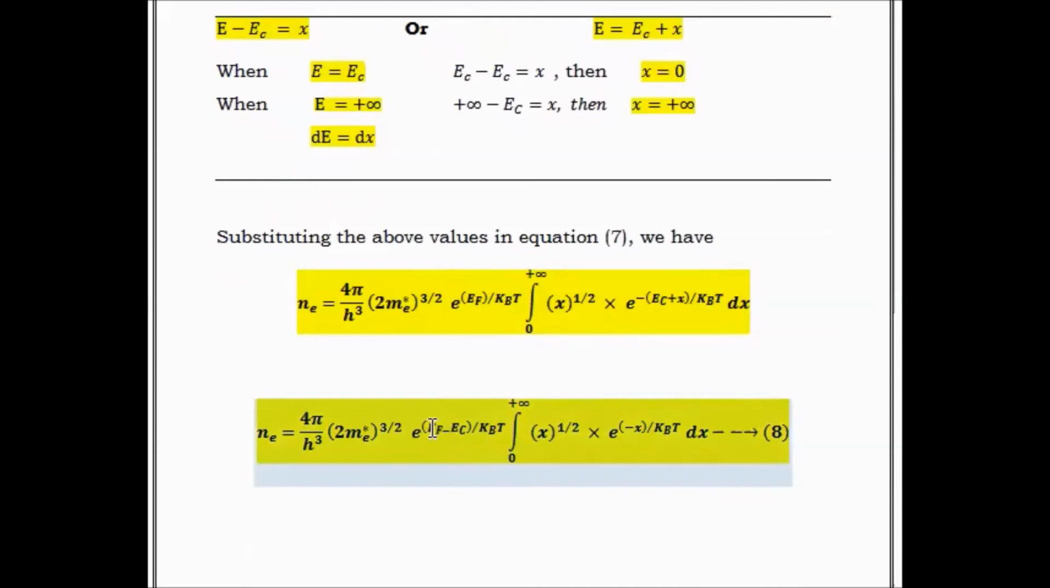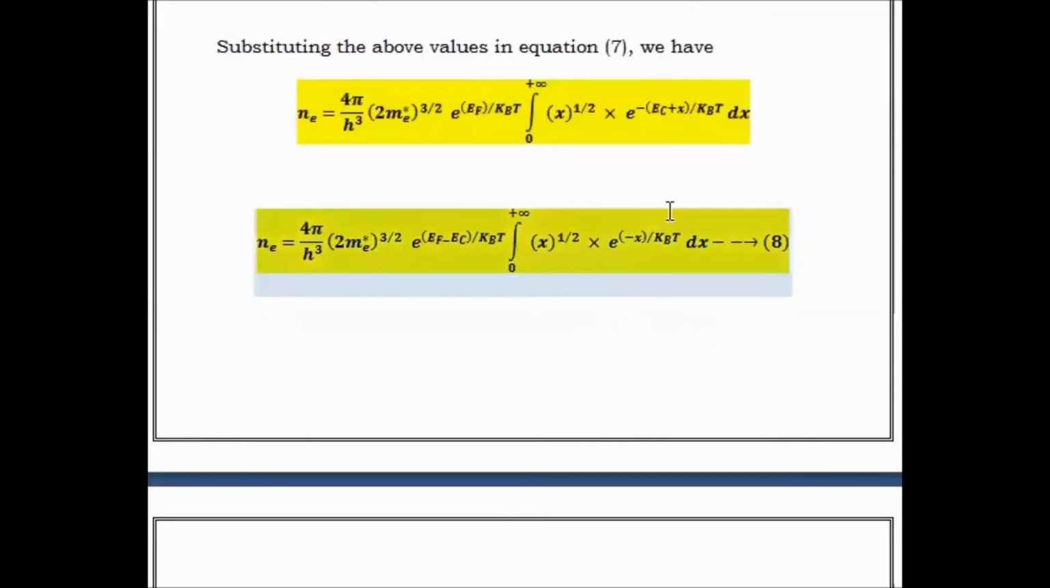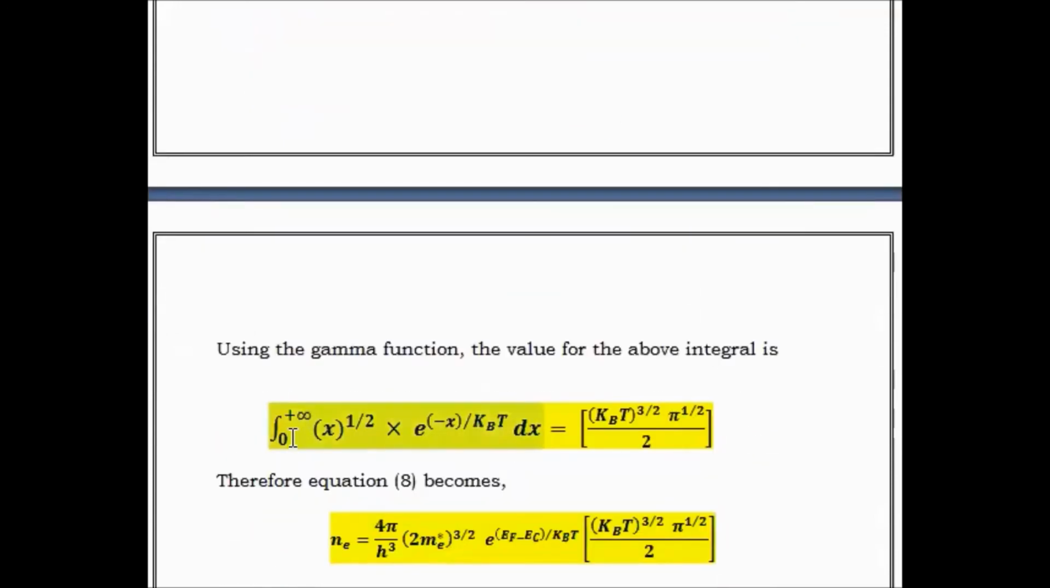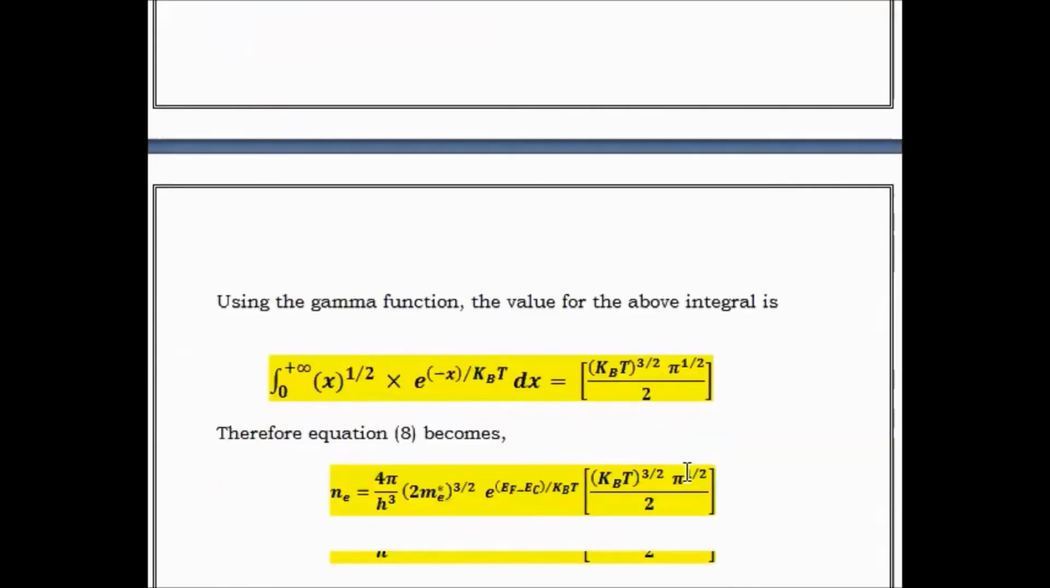So we write e power (EF minus EC) by kBT, then integration x^(1/2) e power minus x by kBT dx, as condition number 8. To solve the above integral, we are going to use the gamma function. From the gamma function, the above integration is already solved and it is given by integral 0 to infinity x^(1/2) e power minus x by kBT dx is equal to (kBT)^(3/2) pi^(1/2) by 2.